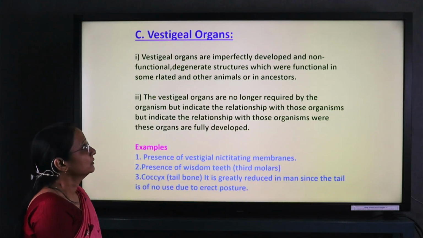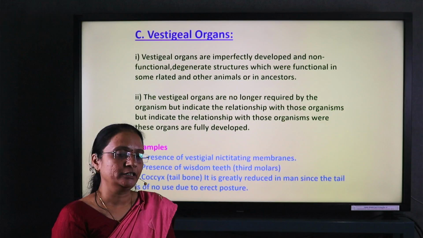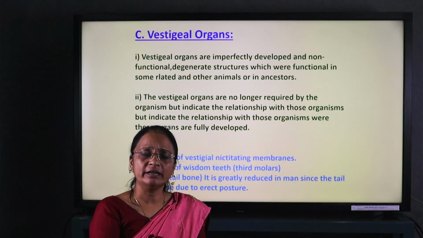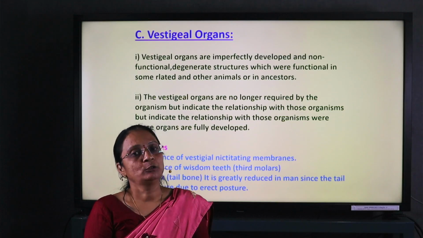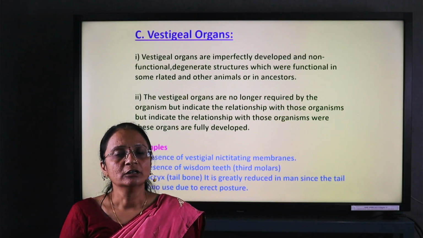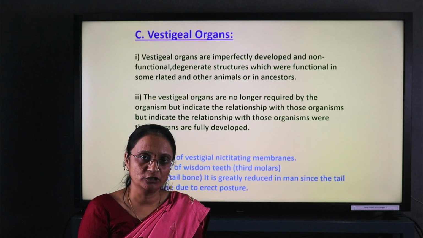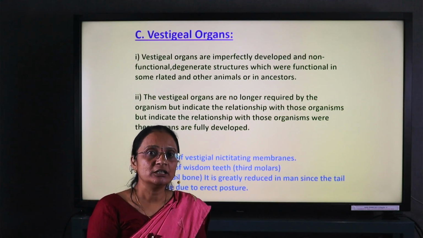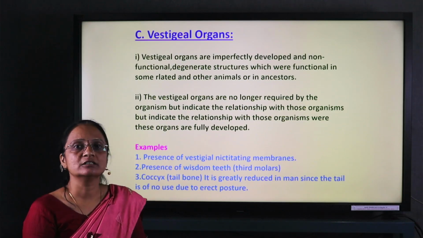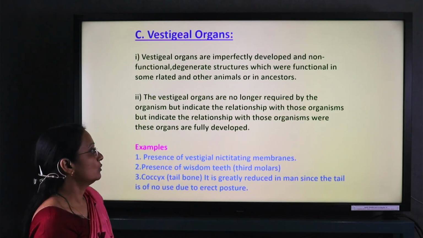Vestigial organs are organs which are still present in the human body or in any animal body, but they do not have any role or function, still they are present in the body. These organs are called vestigial organs.